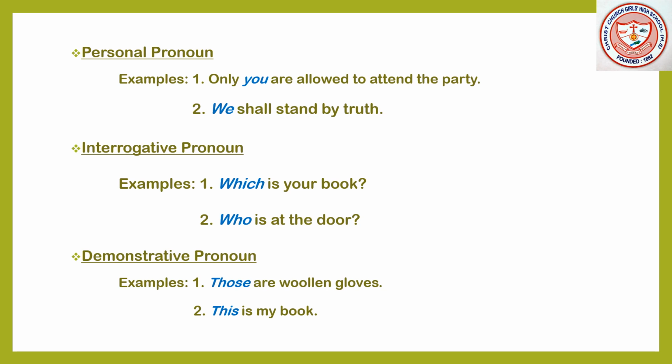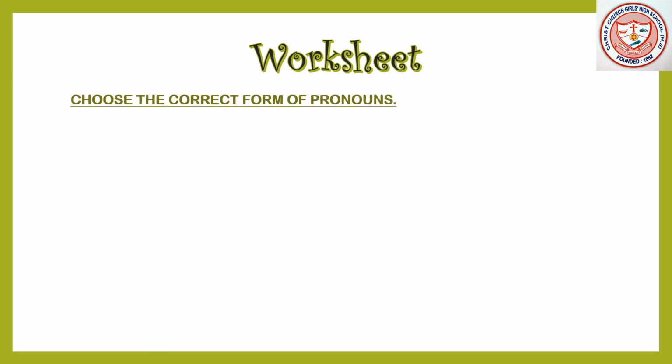Is that clear? Okay. You can see that this is your worksheet page and now I will give you some homework. Please follow the instruction first. Choose the correct form of pronouns. Clear? Question number 1.